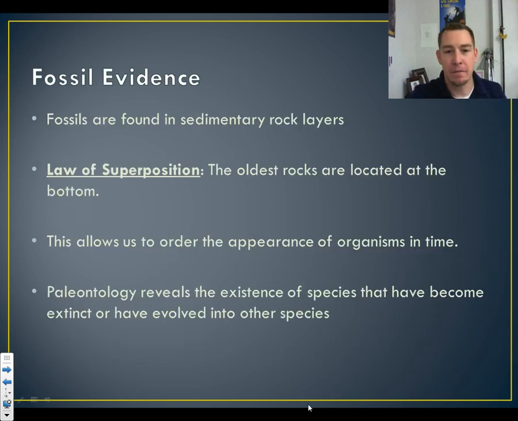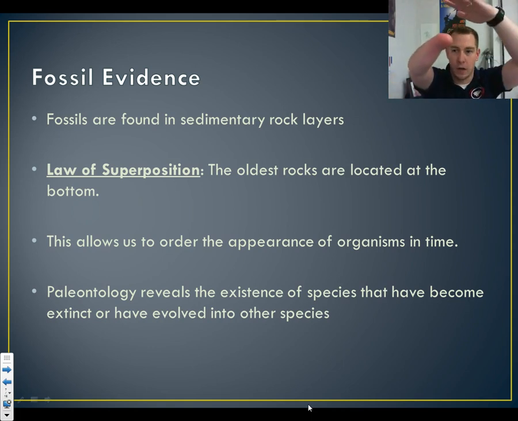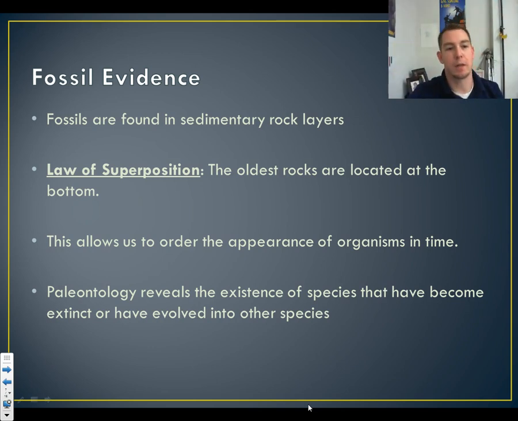All right, let's talk about fossil evidence. So another evidence of evolution here, besides the ones we've been talking about. Fossils are found in sedimentary rock layers. You've probably learned a little bit about that in 8th grade. Sedimentary rock, that's where we get all the dirt and it packs down to create sedimentary rock. Now, thanks to this, we have the law of superposition, meaning that the oldest stuff goes first, then we put a little bit younger and a little bit younger and a little bit younger until we have the youngest stuff on top. That's all that means.